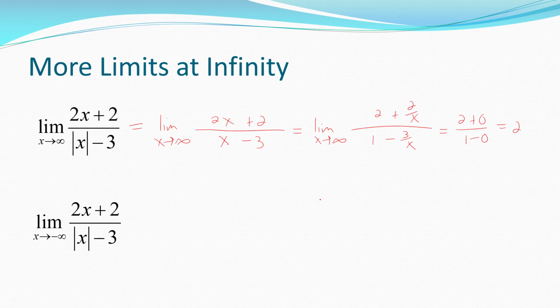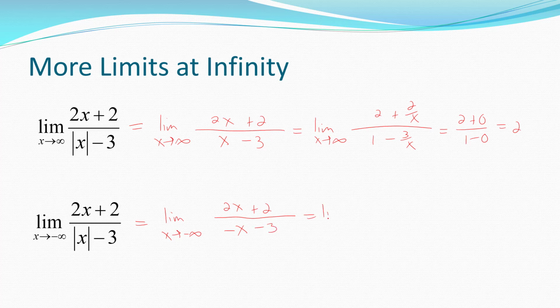So the graph has a horizontal asymptote of y equals 2 going to the right as x goes to infinity. On the other hand, if you take this limit as x goes to negative infinity, once again, x is eventually, in this case, negative. So the absolute value of x is not equivalent to x. It's equivalent to negative x, because if x is negative, the opposite of it is positive, guaranteeing you get the absolute value of the answer. Then you have minus 3.